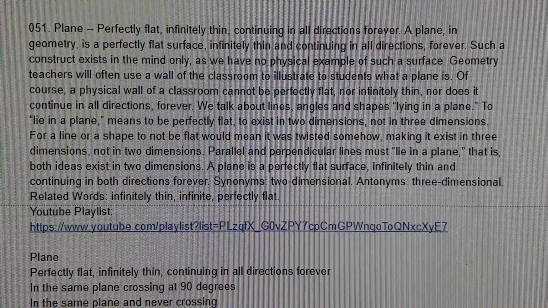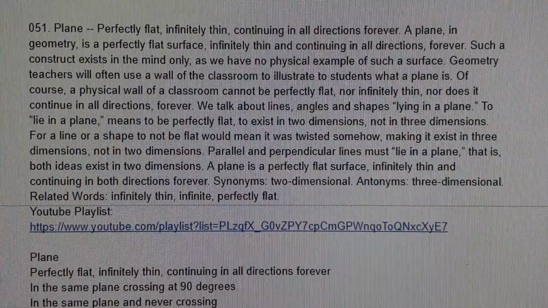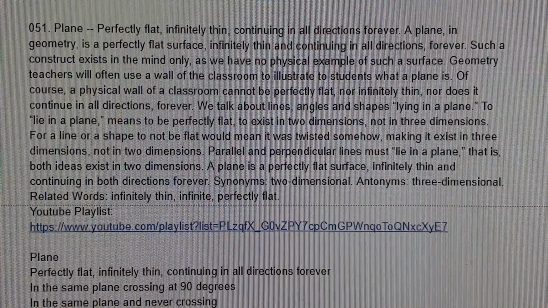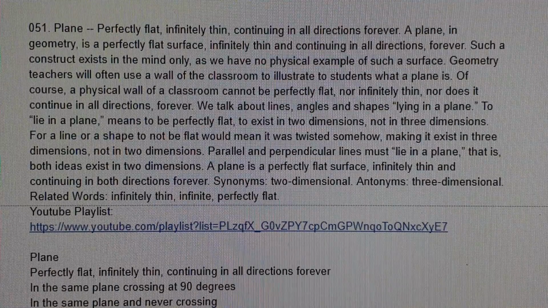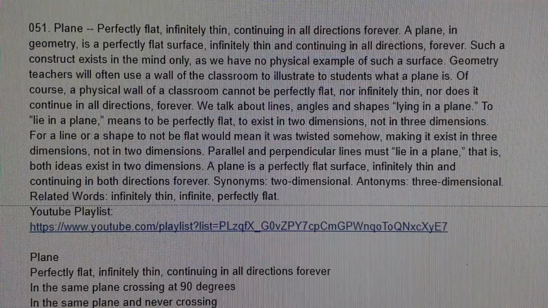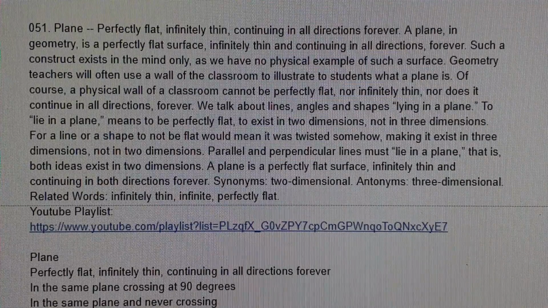Of course, a physical wall of a classroom cannot be perfectly flat, nor infinitely thin, nor does it continue in all directions forever. We talk about lines, angles, and shapes, "lying in a plane."